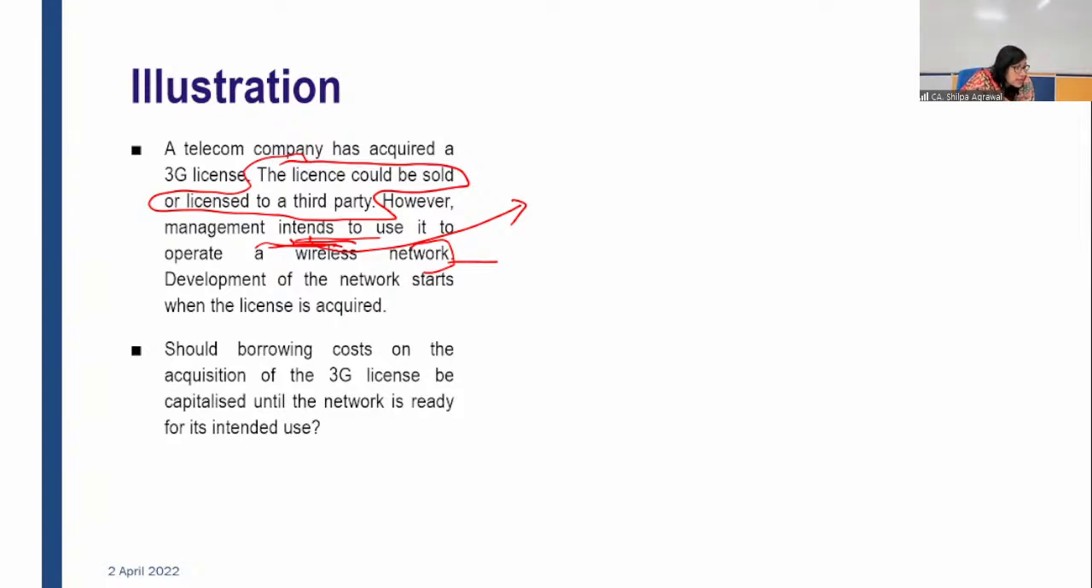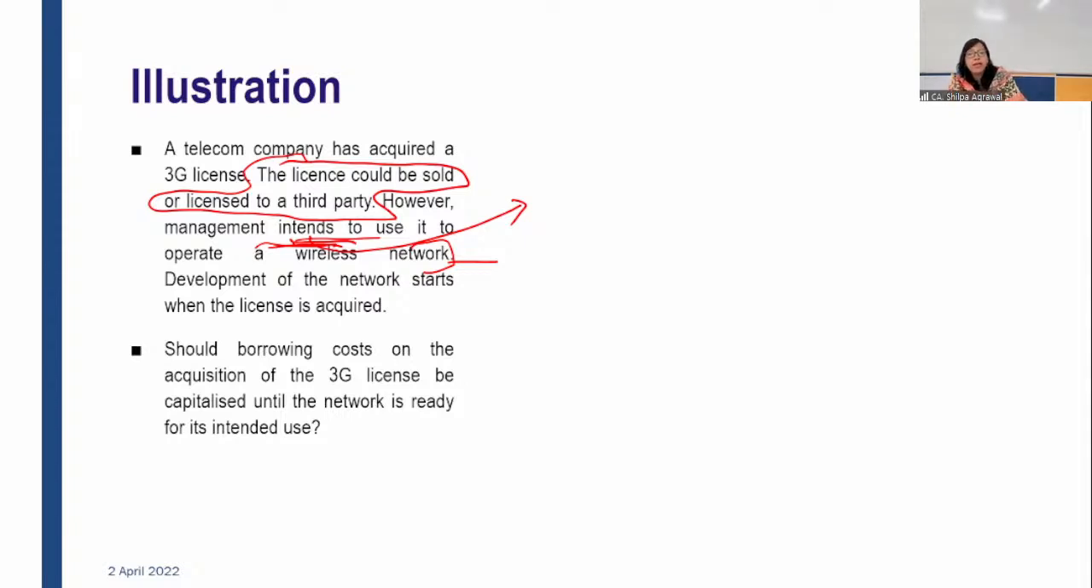Okay. Srinidhi is asking, ma'am, whether the license could be sold is not an intention to sell. No, here it was not the intention to sell. This is a possible alternative usage of that license. It is not the intention of the management. The intention is to use it to operate a wireless network. We have to check the facts very carefully. Alternate use of the license.